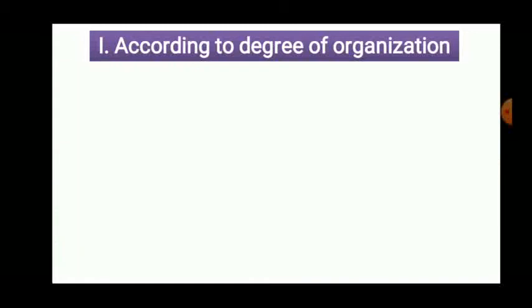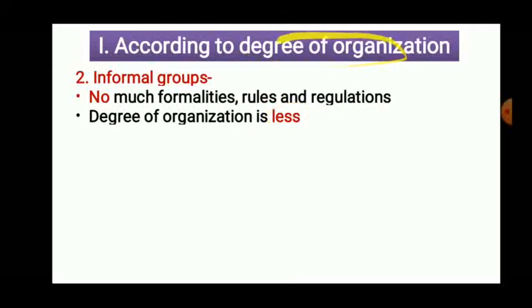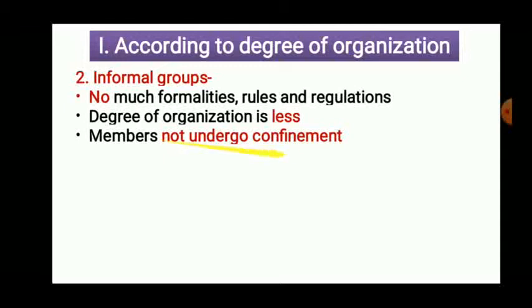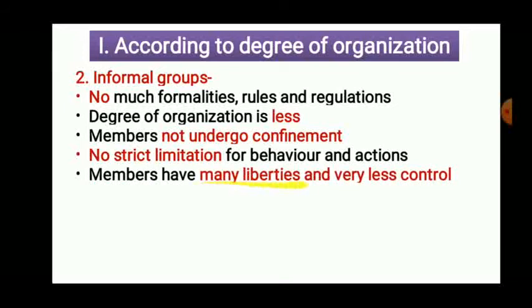Okay. Now the second one is the informal group. Informal means without rules and regulations. So no much formalities, no much rules, no much regulations. The degree of organization is less. As rules and regulations are low, the degree of organization is low. Members do not undergo confinement. Confinement means limitations, restrictions. Not many restrictions are there on the members of that particular group. No strict limitations on behavior and action. Members have many liberties and very little control is there on the members of the group.